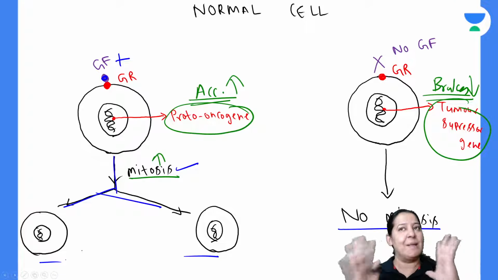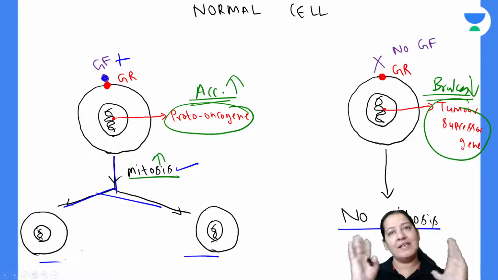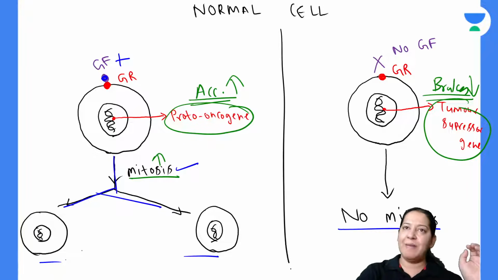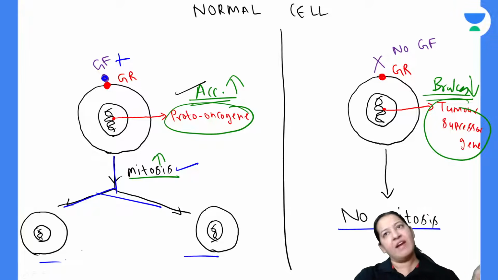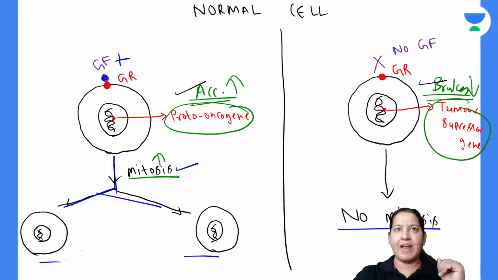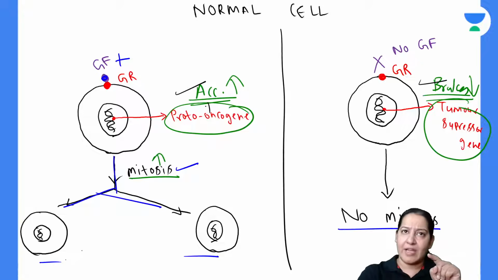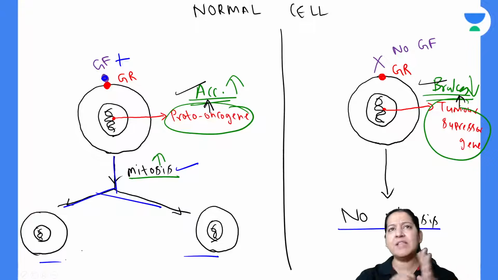So the speed is in balance. My car is in balance. Whenever I want to increase speed, I will apply the accelerator. Whenever I want to decrease speed, I will apply the brake, and there is no accident. The speed is under balance, right? So proto-oncogenes are the accelerators of the cell and tumor suppressor genes are the brakes of the cell.